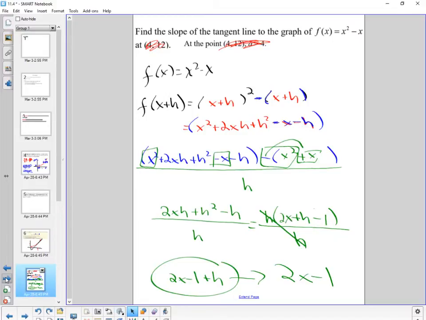Is f of x plus h always going to be x plus h squared minus x plus h? No, it depends on your function. In this case, my original function was x squared and then x, right? That's why this got squared and this did not. Replace each x with the x plus h. Think about function notation. If this was f of 4, what would go inside the parentheses? 4. But in this case, we're not putting 4 in there. We're actually putting x plus h in there. That's why those became x plus h.